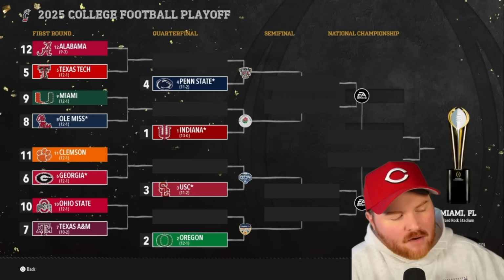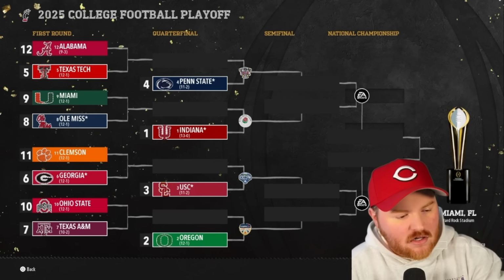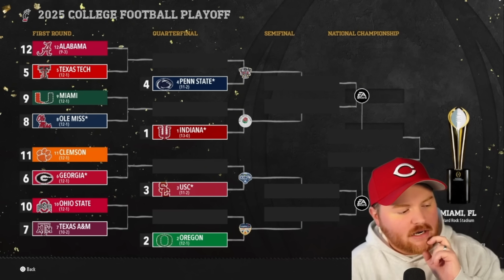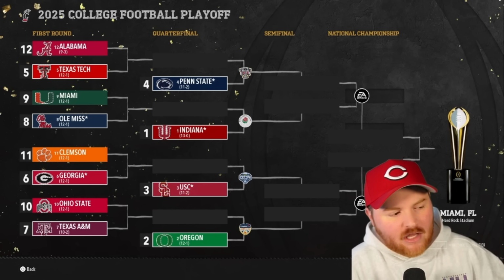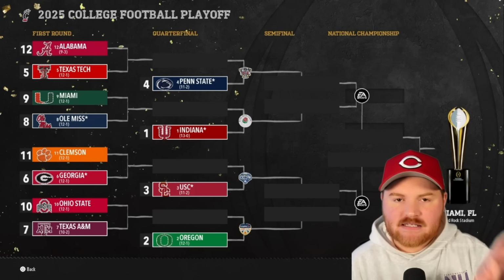No same conference matchups in the first 2 rounds at least, and I think no same conference matchups until the very first one could be in the semifinal between Oregon and USC. And then there's really only 1 or 2 other ways that we could have the same conferences matching up. So this is a very well-balanced realignment.